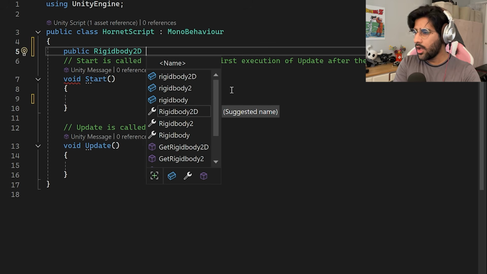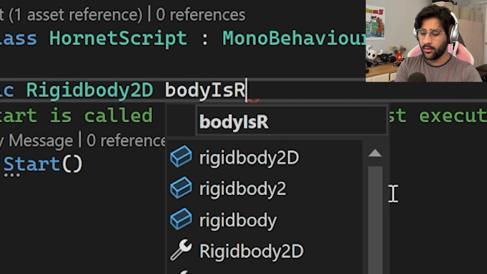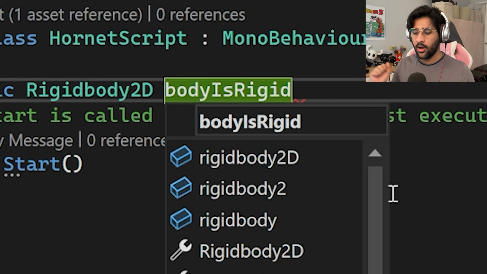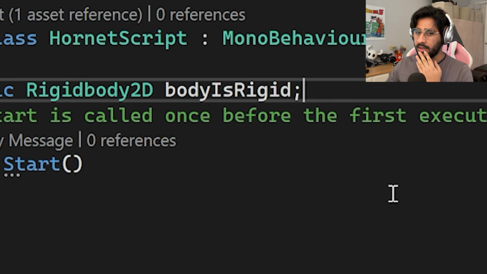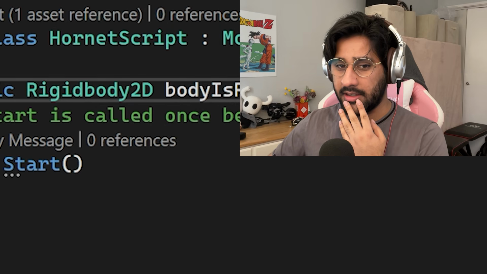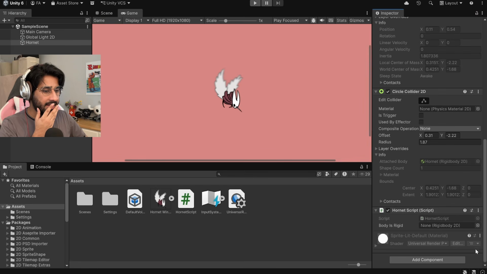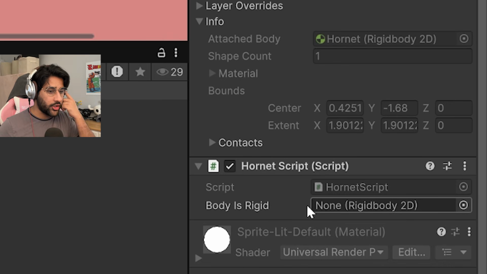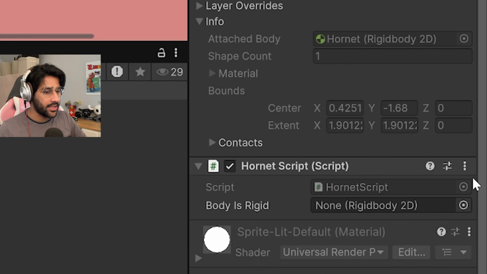Before I call it something, I should mention that apparently the first letter of your namings should be small. I don't know why, but it needs to be lowercase. So I'm just going to call it body is rigid, very rigid, very strong, and then obviously we end with a semicolon, right? Is that good? Did I do a good job? So if we save and go back to our script, now our script has body is rigid. There we go. This thing controls the rigid body 2D features right here.